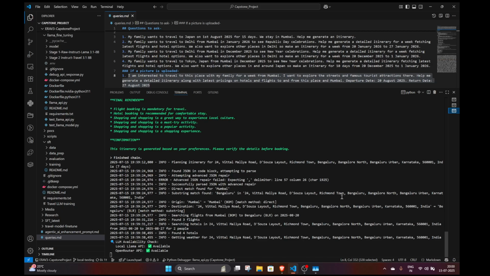Also, just an addition, along with the local Llama API, we also have an Open Router API with the same model, the Llama 3.1 8 billion instruct model, as a fallback. So in case, let's say on AWS also, our Llama API is failing, if the requests are not going, or if any issue comes up, then the agent will direct the request to the Open Router API instead.